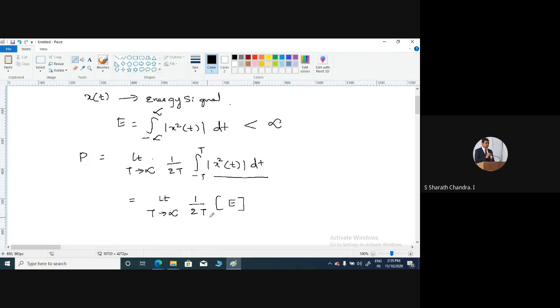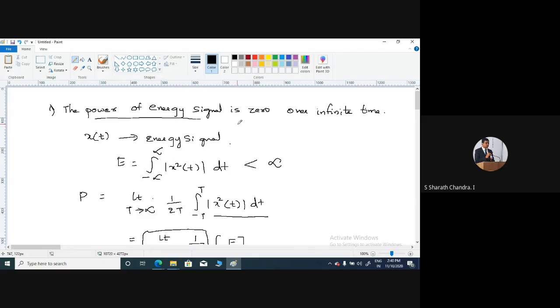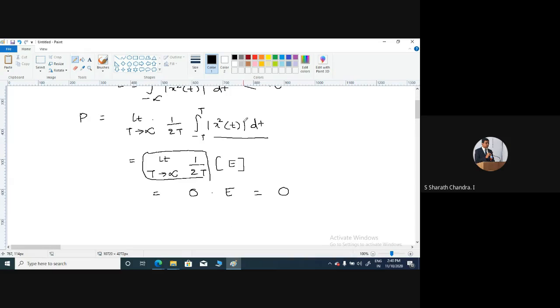Therefore, when I substitute this with E, I can see that the value of limit t tends to infinity of 1 by 2t becomes 0. Therefore, 0 into E will always be equal to 0. Thus, the power of the energy signal is 0 over infinite time. That is what I have written here. The power of the energy signal is 0 over infinite time.